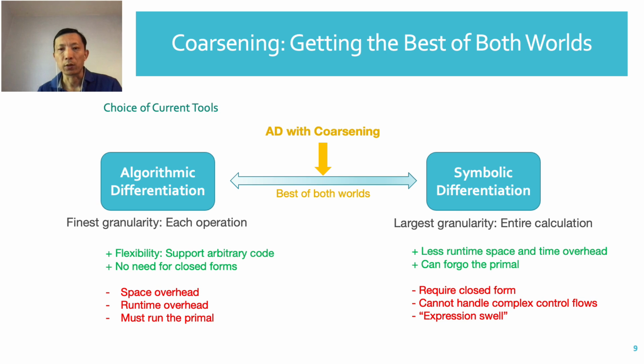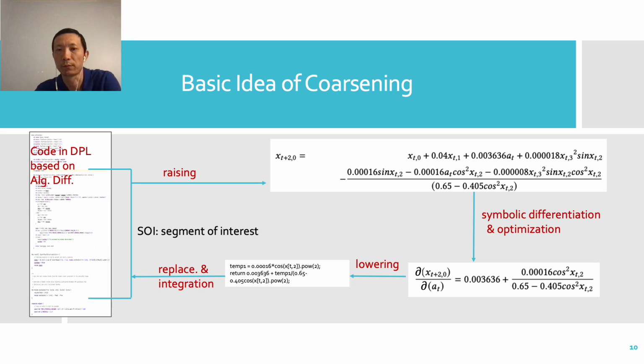Coarsening introduces a new way to do AD by getting the best of both worlds. The basic idea of coarsening is as follows. For code written in existing differentiable programming languages, it selects some segments of interest or SOIs, raises them to the symbolic level, applies symbolic differentiation and optimization, and then lowers it to source code and replaces the original pullback functions accordingly. It essentially combines algorithmic differentiation with the symbolic differentiation.